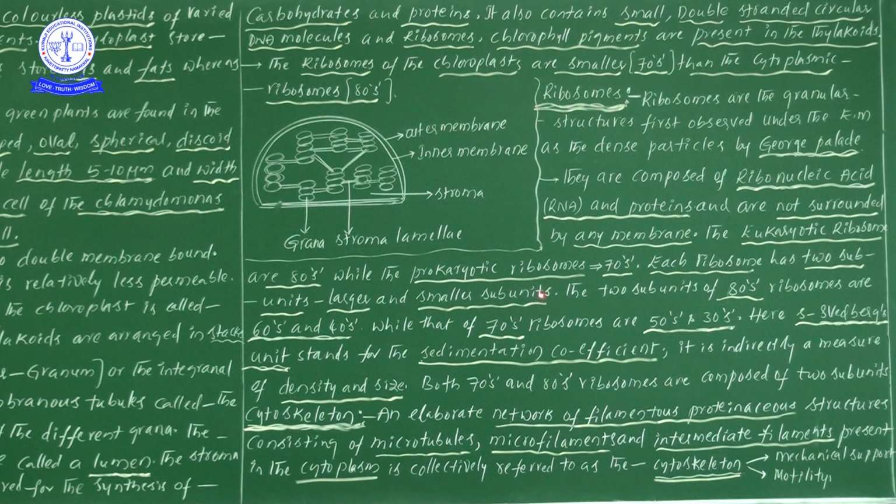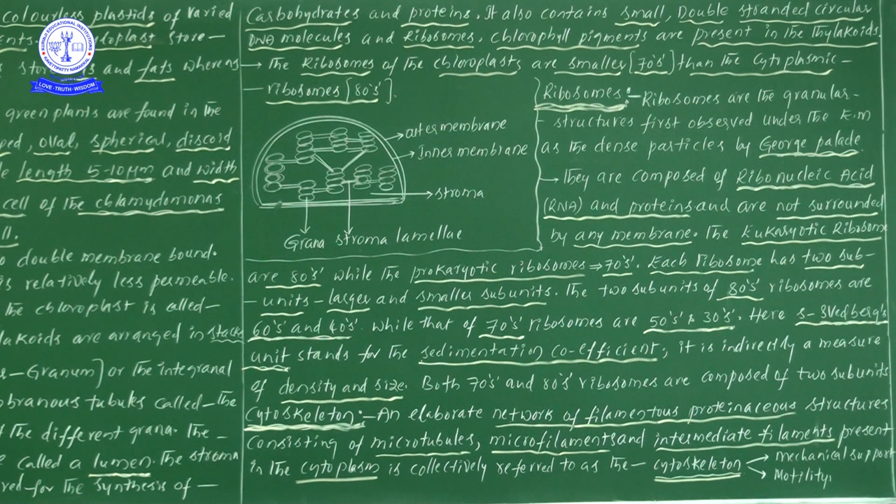One large subunit and one small subunit are present. In 80S type of ribosomes, 60S is the large subunit and 40S is the small subunit. Suppose you see an 80S ribosome, two subunits must be there: the large one 60S and the small one 40S.